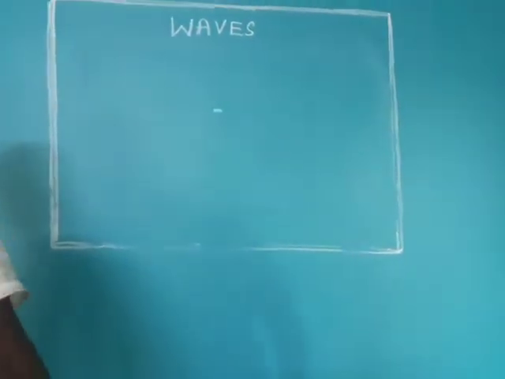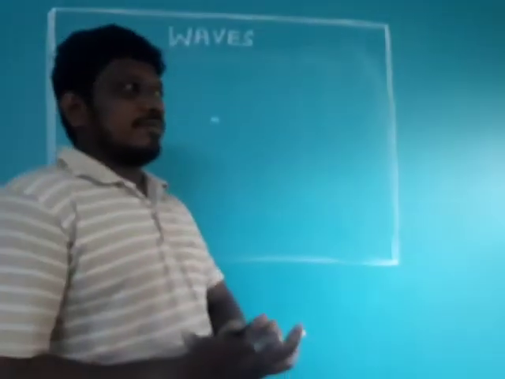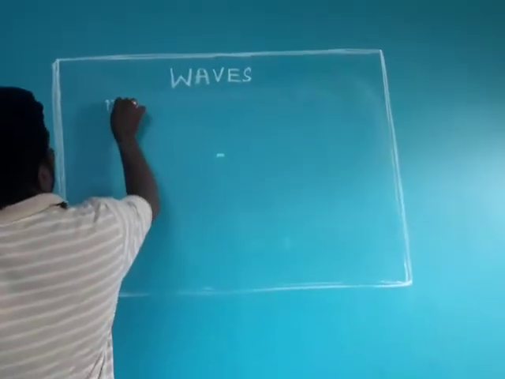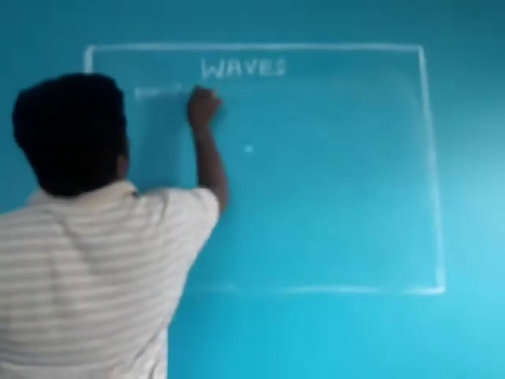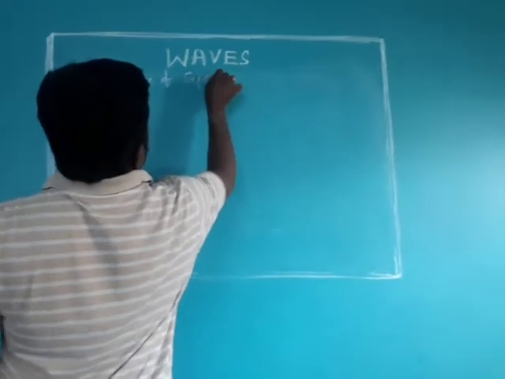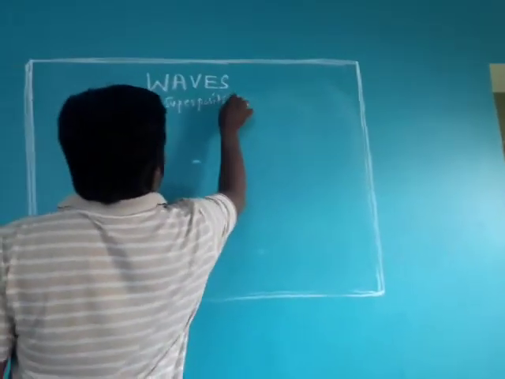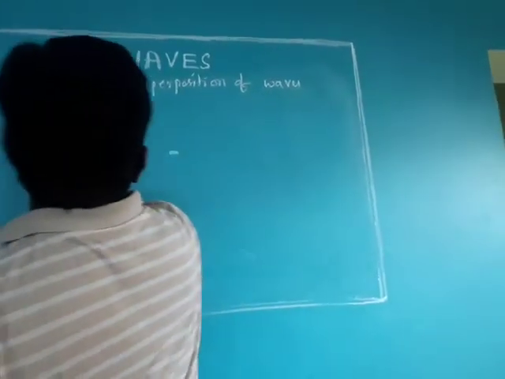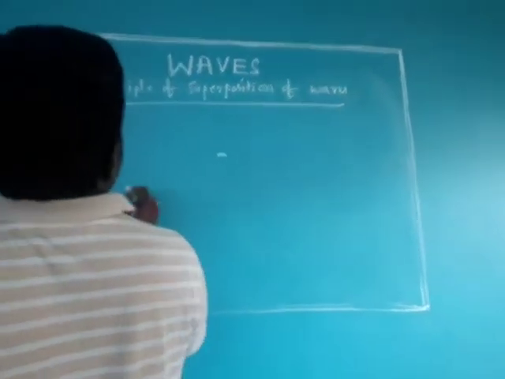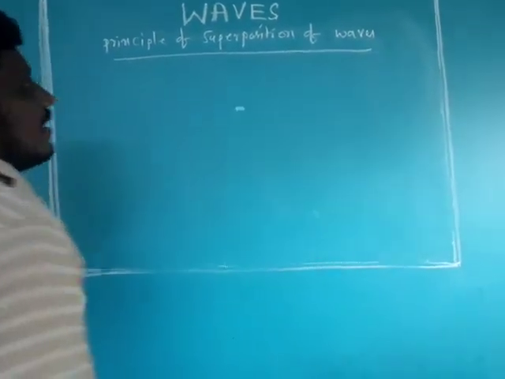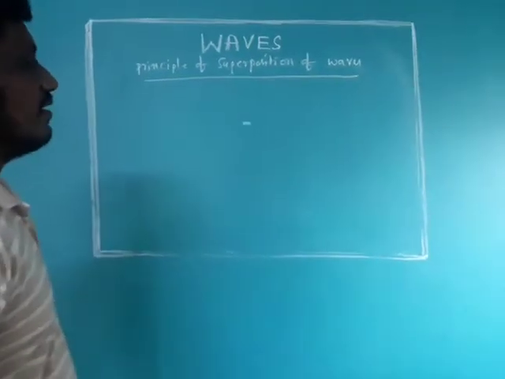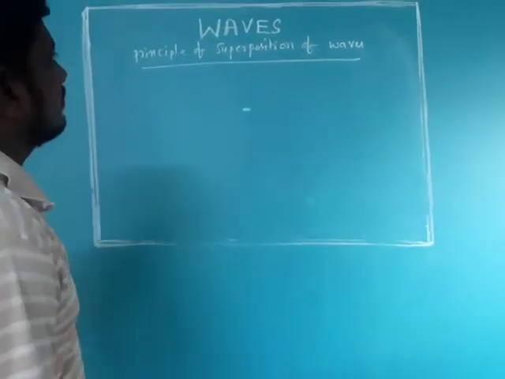Now we are going to learn the principle of superposition of waves. If two or more waves are falling on the particles of the medium, then the resultant displacement of the particles of the medium will be calculated by using this principle.